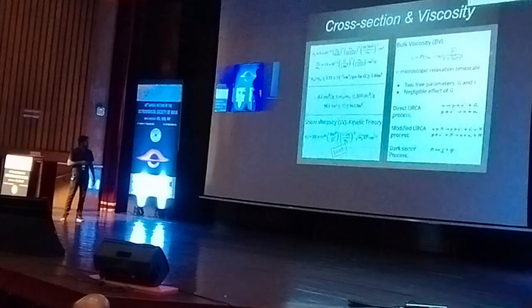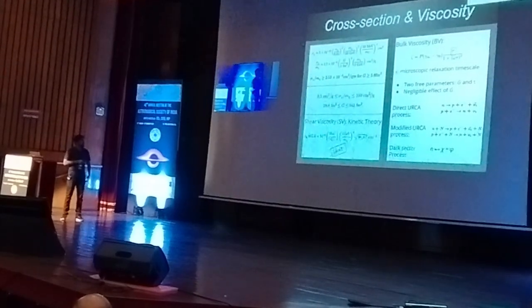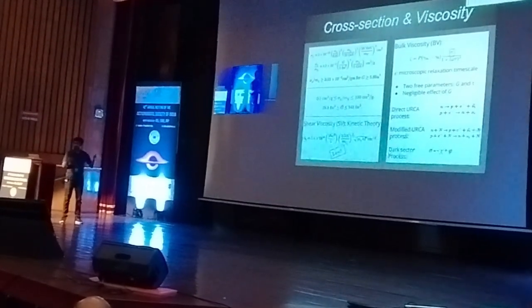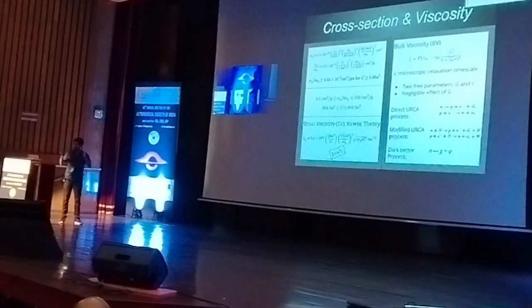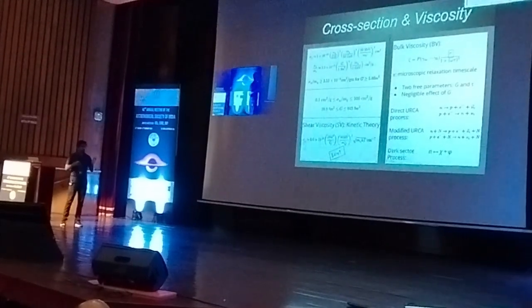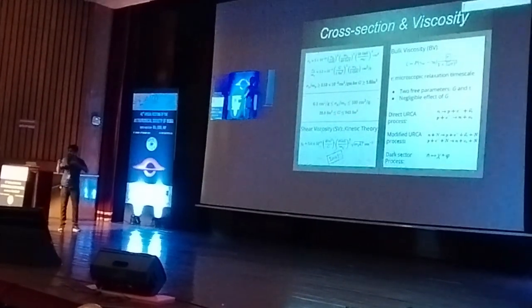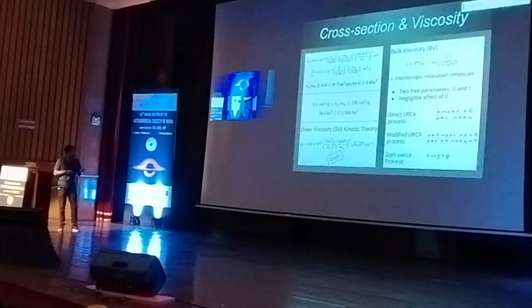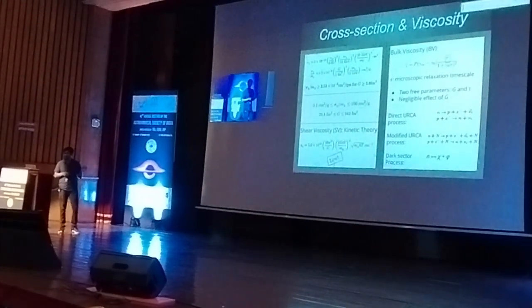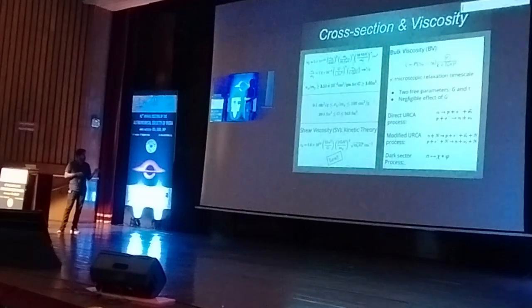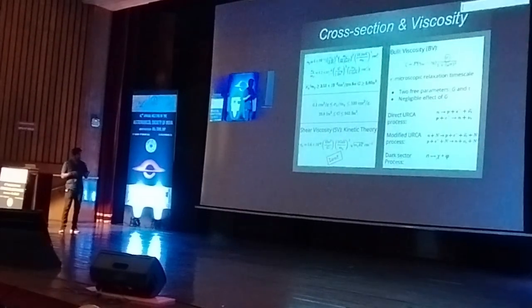Also, for bulk viscosity, this is the expression, and it depends on the tau. So we need some process which goes back and forth when we have density oscillations. So due to this phase lag between this equilibrium, time required for this equilibrium to establish, you get bulk viscosity. So we need to consider this time scale at which these processes occur.